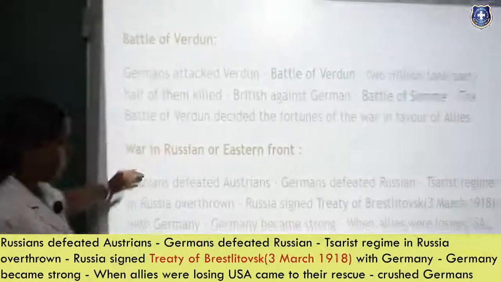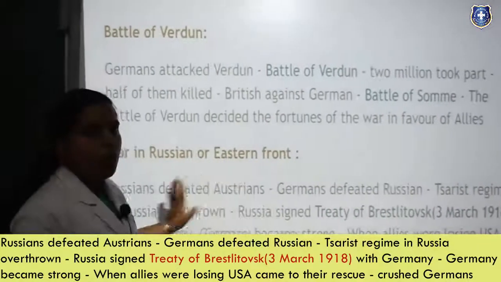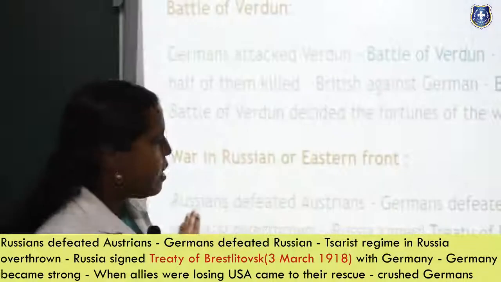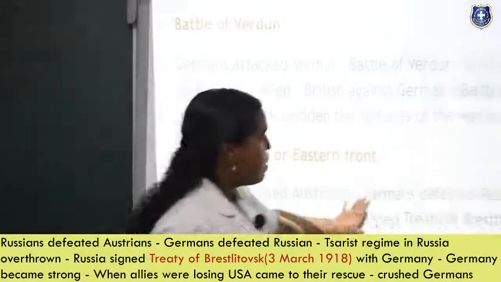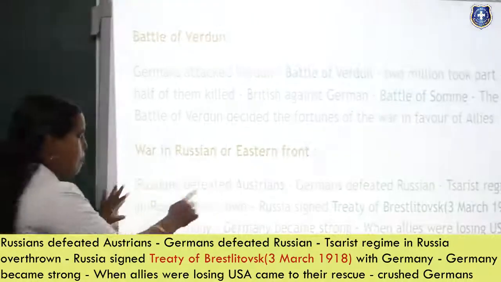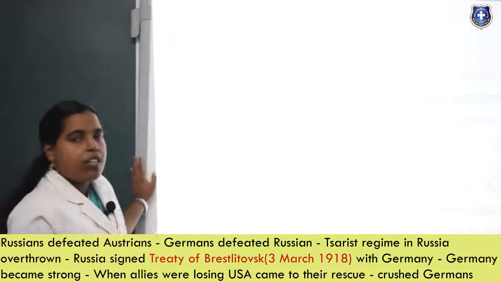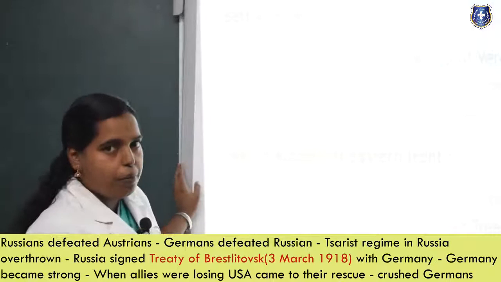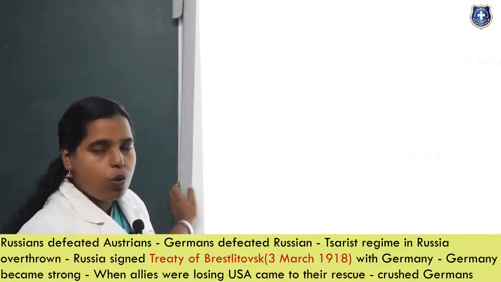The next one, the War in Russia or Eastern Front. The Russians defeated the Austrians. You all know Russia is part of the Allies and Austria is part of the Central Powers. But the one coming and defeating Russia is Germany. We saw in the previous slide that the Russians did not have a well-armed, well-equipped military force, and well-trained soldiers were not there.